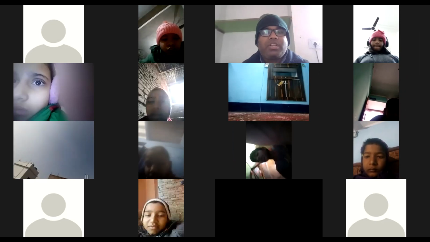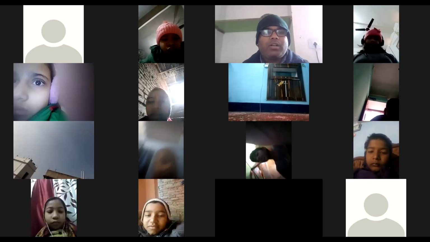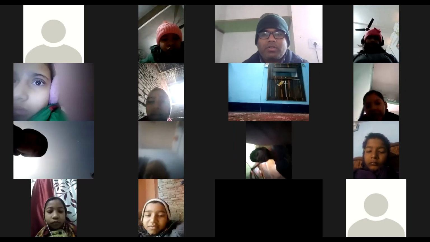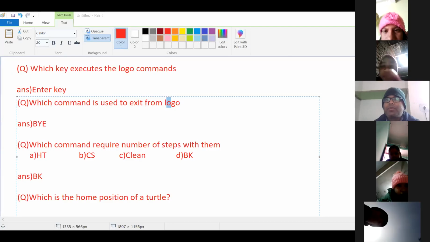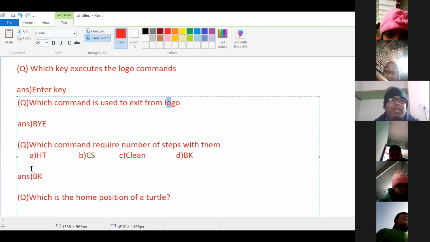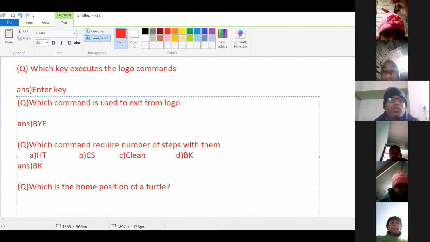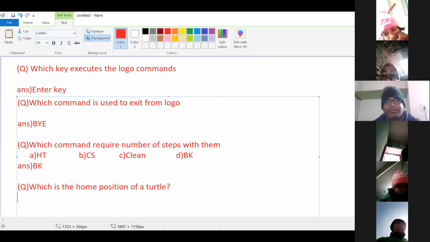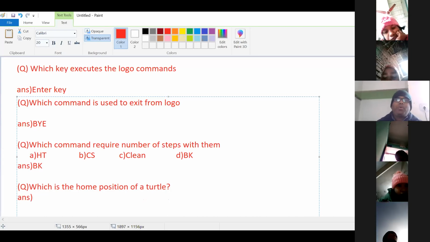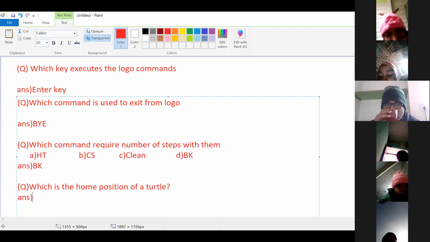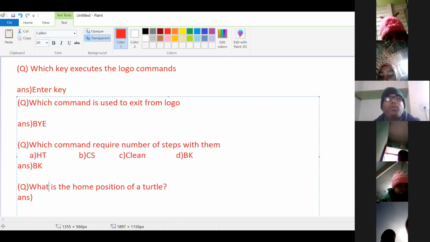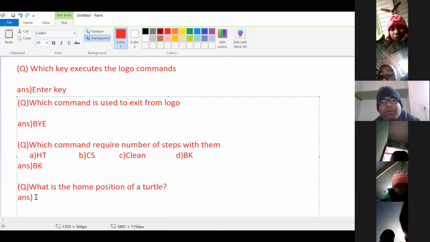What is the home position of the turtle?